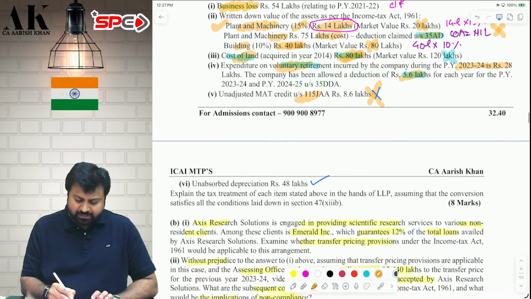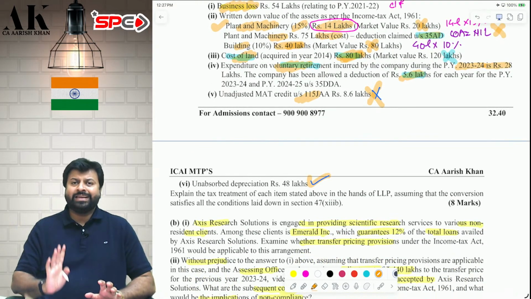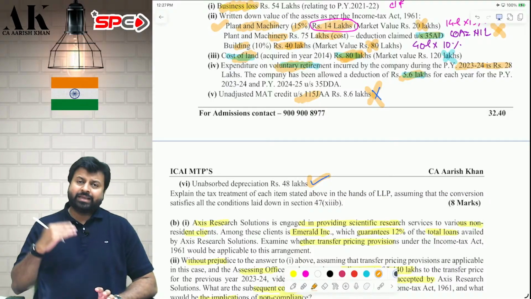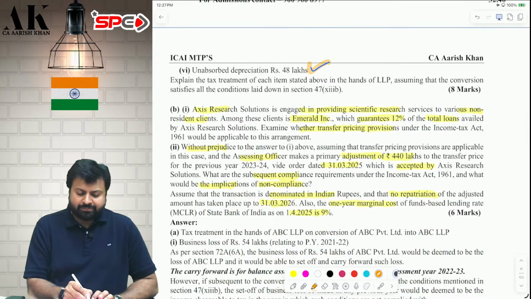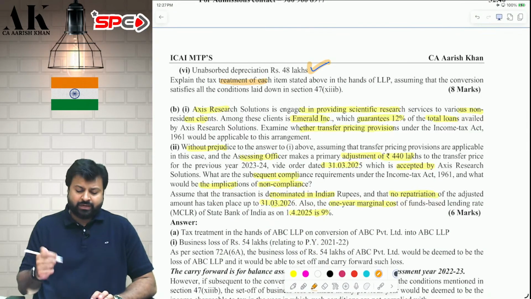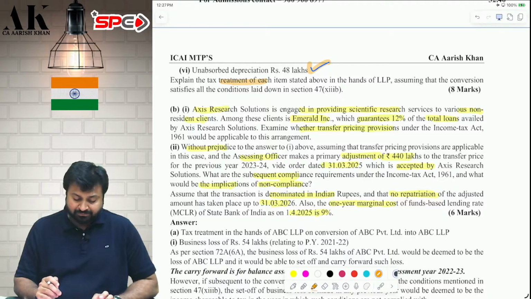Last but not least, depreciation. Depreciation can be carried forward by the LLP. UAD can be carried forward by the LLP. So these are the items, tax treatment, which we have to write for each and every item, and you will get the marks. 8 marks question, very great.